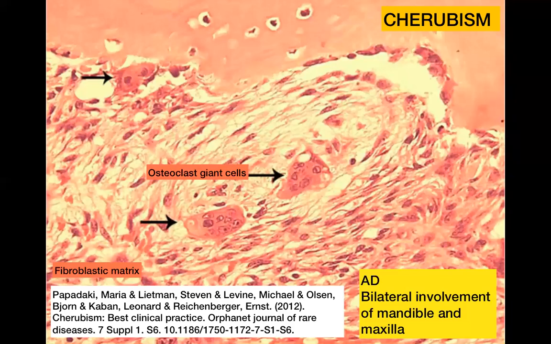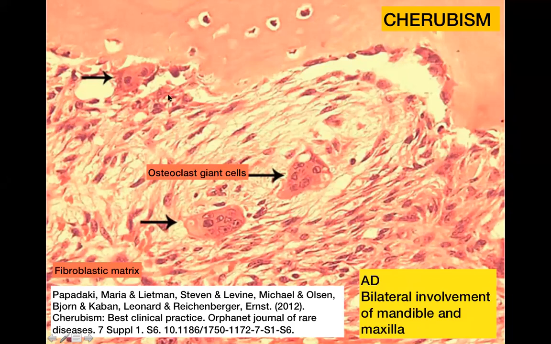We move on to the next entity, which is cherubism. This is an autosomal dominant condition and it shows bilateral involvement of the mandible and the maxilla. Because it's involving the mandible and the maxilla, you're basically seeing bone here towards the periphery. And these plump cells which are lining the bone are actually the osteoblasts. Remember, we said that in fibrous dysplasia, there are no osteoblasts. And here you are clearly able to see the osteoblasts in a case of cherubism.